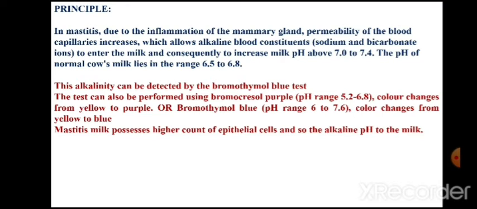In general, the cell count in milk increases along with the increase in pH. So both are indicators: alkaline pH of milk is an indicator, and supporting information can be in the form of a higher count of somatic cells.